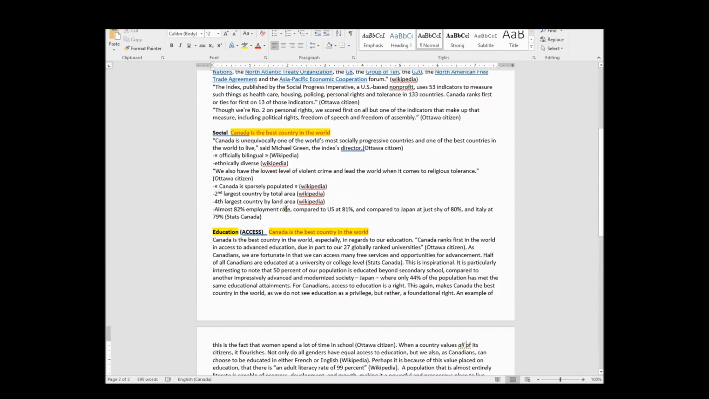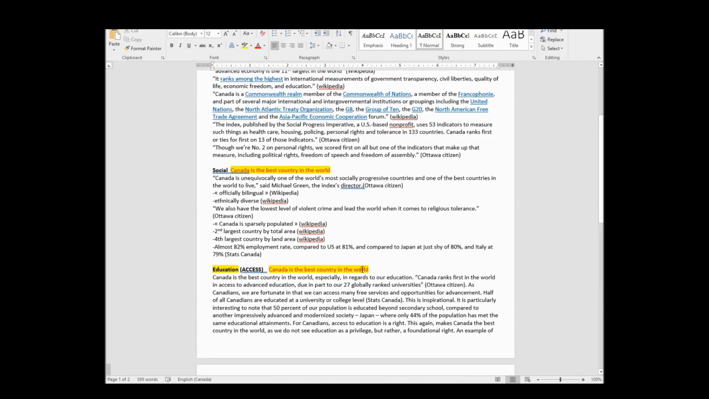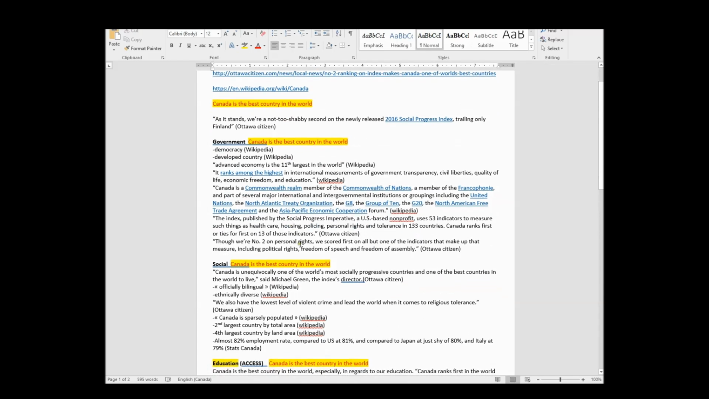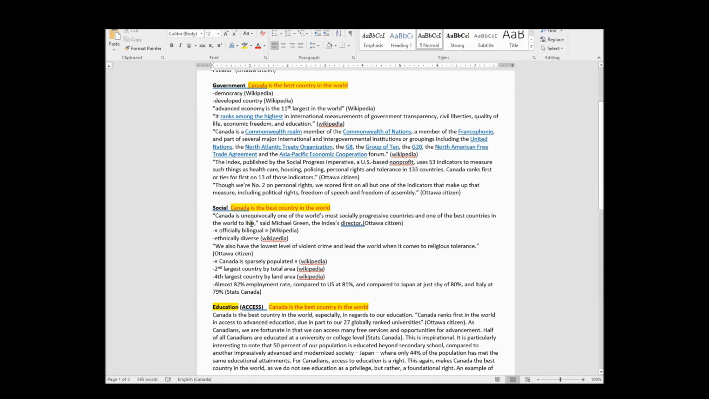Whatever. Okay, so now this paragraph is done. As you guys can see, I've now taken my facts and I've turned it into a paragraph. So what we would now do is do this for the rest of the essay. So let's now look at our social. So we've got Canada is unequivocally one of the world's most socially progressive countries and one of the best countries in the world to live.